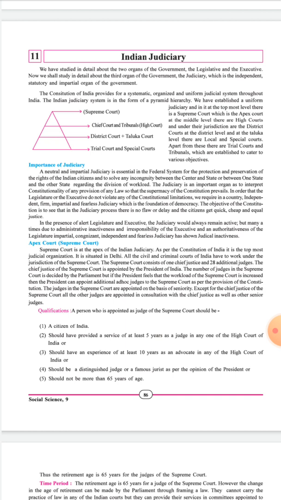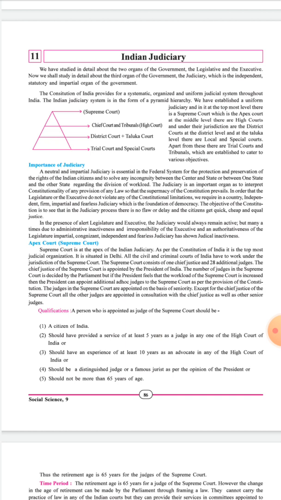The judiciary is also an important organ to interpret the constitutionality of the provisions of any law, so that the supremacy of the constitution prevails. By doing this, the judiciary sees that the constitution remains supreme at any given point of time.